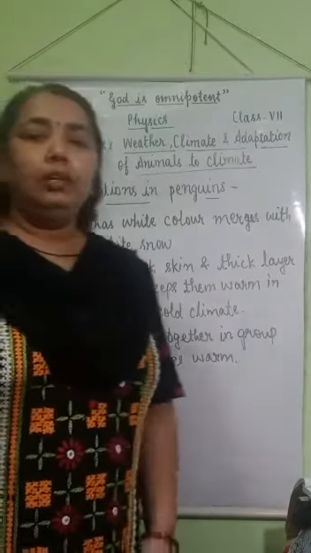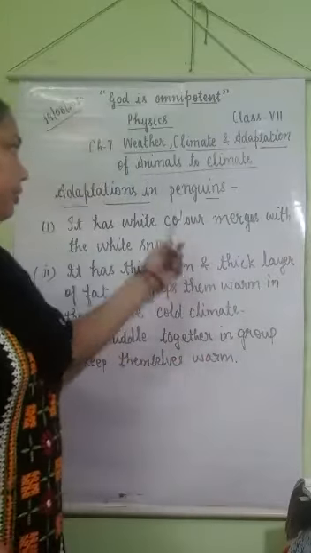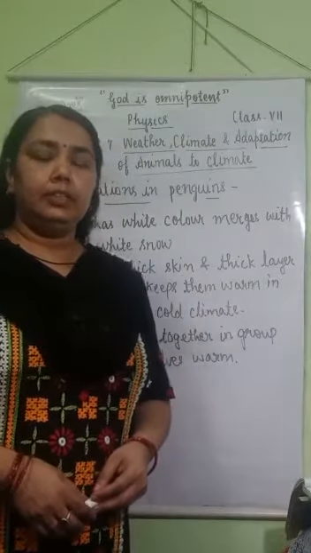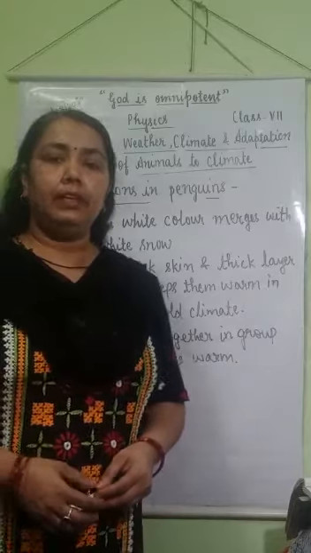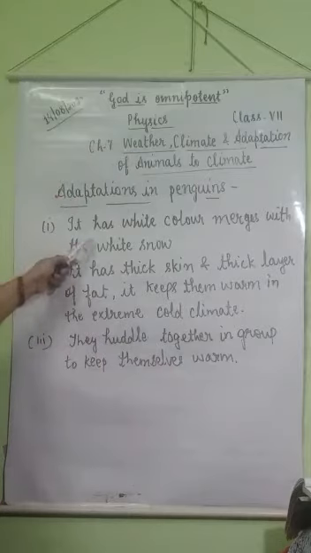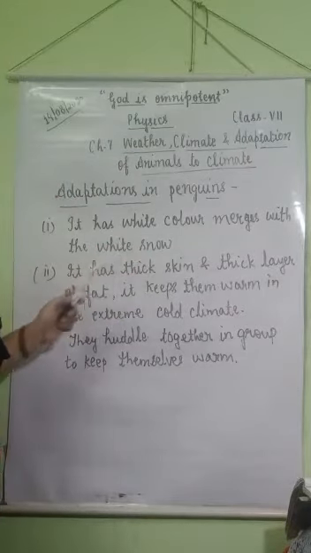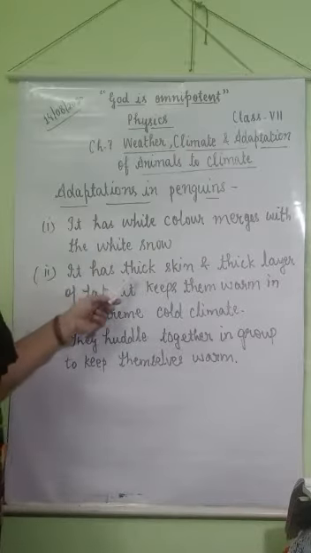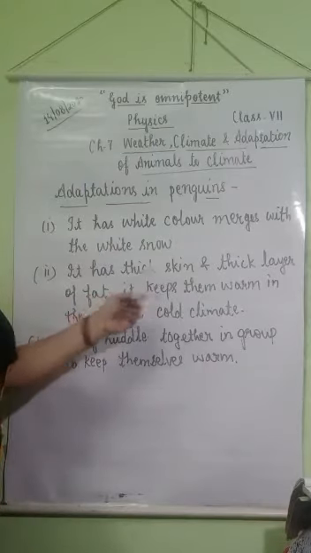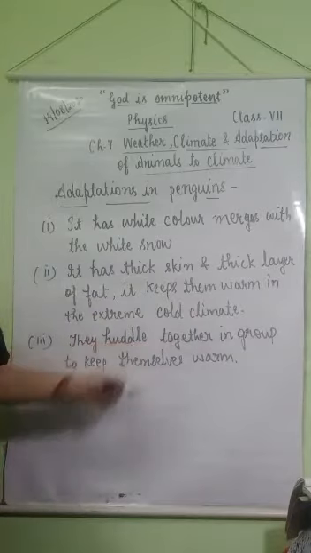Another well-known animal found in the polar region is the penguin. They also have some special features that enable them to survive in cold climate conditions. It has white color that merges with the white snow, and it has thick skin and a thick layer of fat. This thick skin and thick layer of fat keep them warm in the extreme cold climate.